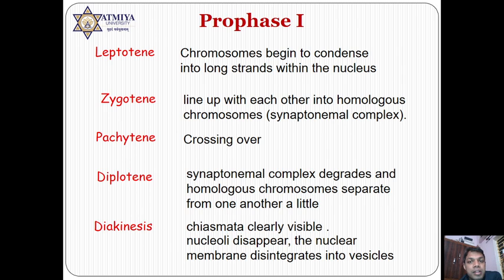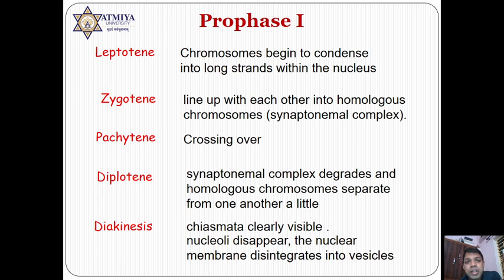But there are 5 different steps. Number 1 is the leptotene stage, where the chromosome is going to be condensed. The condensation process occurs, exactly the same as in mitosis. Condensation begins and homologous chromosomes are going to be aligned. In the zygotene stage, homologous chromosomes are fully lined up and the synaptonemal complex also forms. Then in the pachytene stage crossing over occurs.